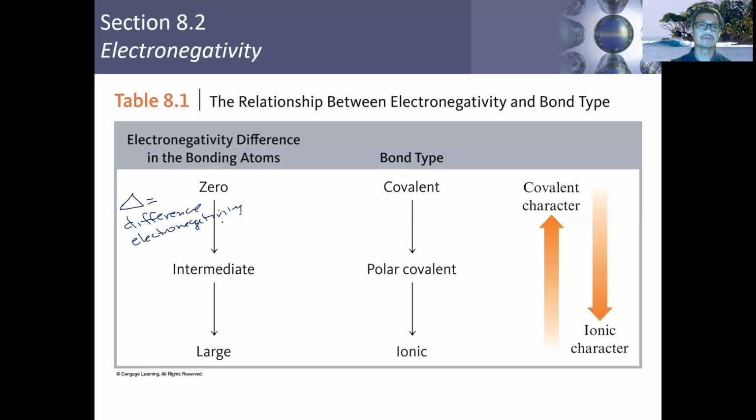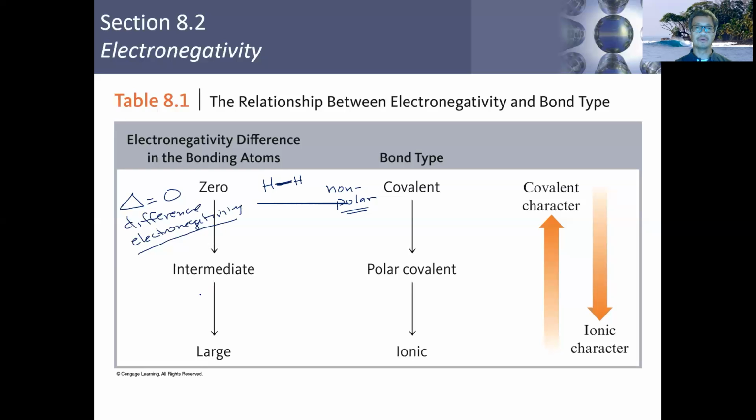So the greater the difference in electronegativity, the more polar the bond will be. If the difference is 0, for example, if you had two hydrogen atoms bonded together by a single covalent bond, since it's the same atom, the difference between these two would be 0. In that instance, the bond is going to be a non-polar covalent bond. The electrons are shared equally between those two atoms. Essentially, the electrons don't favor one side or the other, so neither side has a charge associated with it. And again, we're talking about this bond right here.